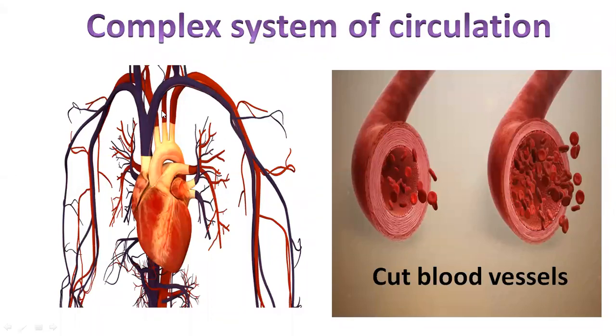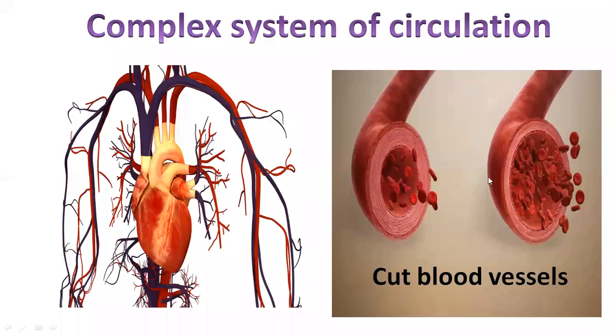We have two types of blood vessels in our circulatory system. The blood vessels which transport pure or oxygenated blood to each and every cell are called arteries. The second type, which receive deoxygenated blood from each and every cell and send it to the heart, are called veins.